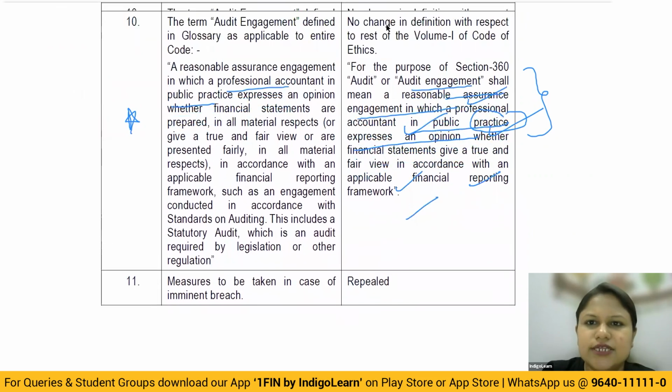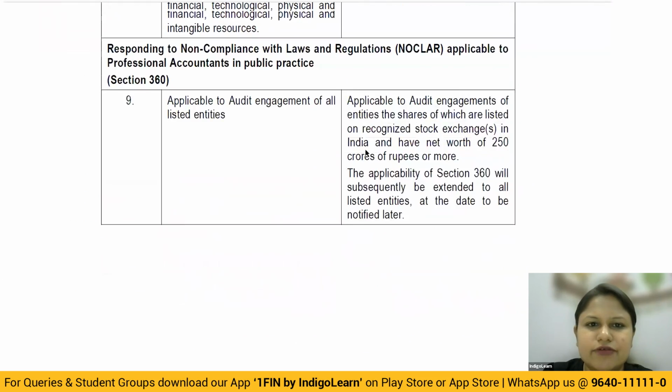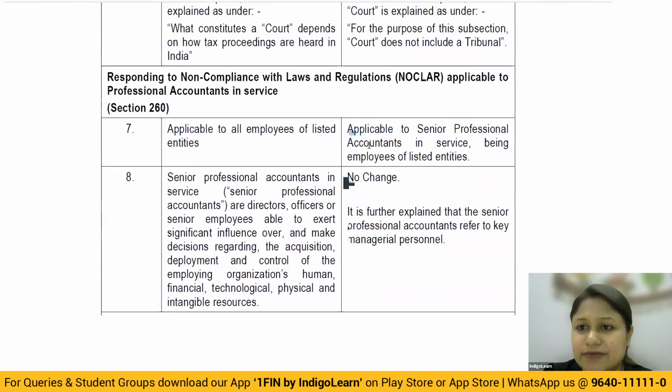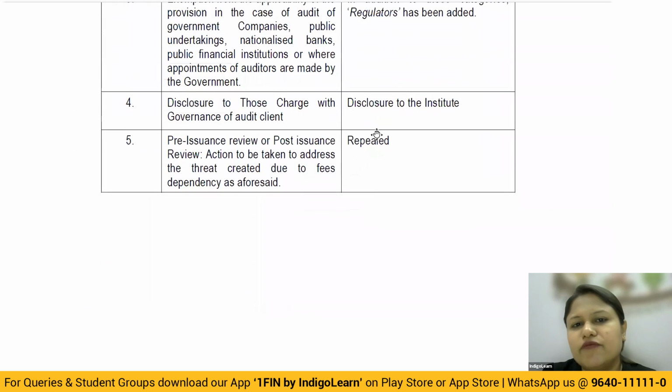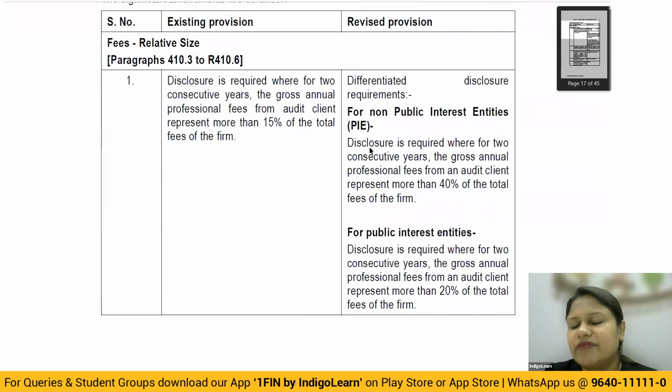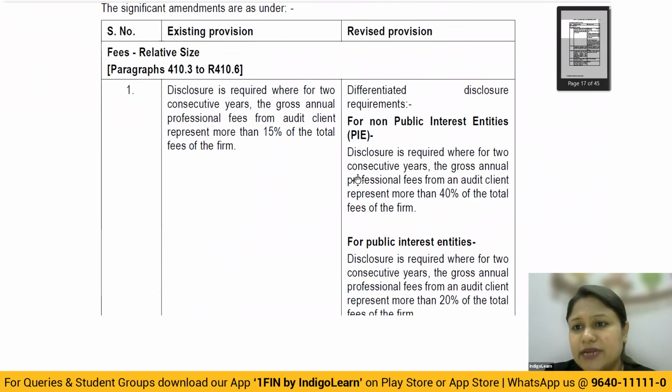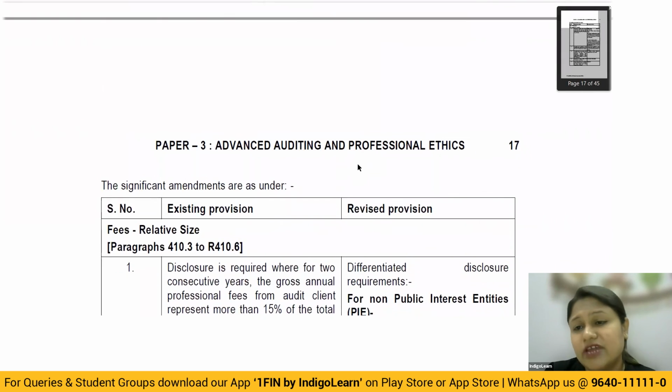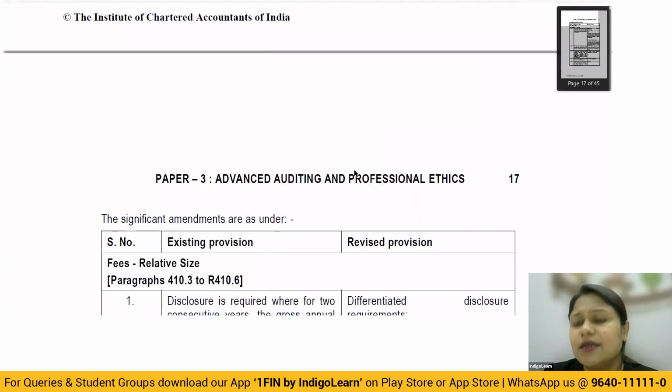So that is all the discussion that we have. In professional ethics, I would recommend that the applicability of NOCLAR becomes very, very important. And obviously, the disclosure requirement to the institute regarding the fees, which is a safeguard for eliminating or mitigating the threat, is a very, very important discussion. Here, peer review, the discussion regarding the mandate, that is applicability, where it is statutory, where it is mandatory, the phase-wise classification, the voluntary one, is very, very important for the examination.